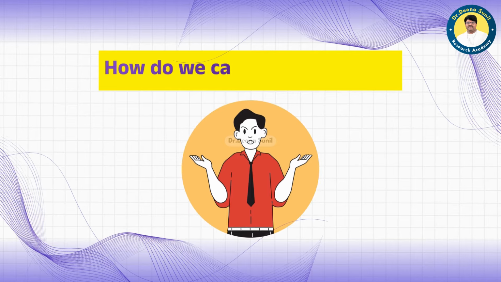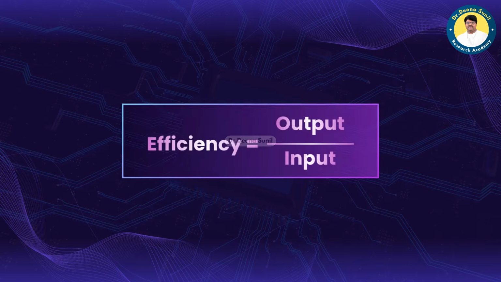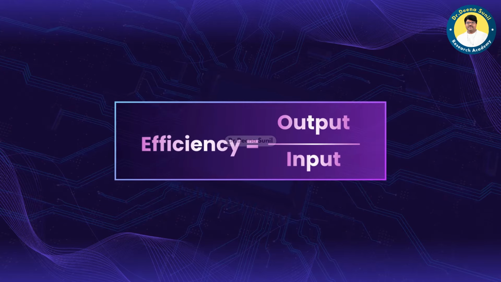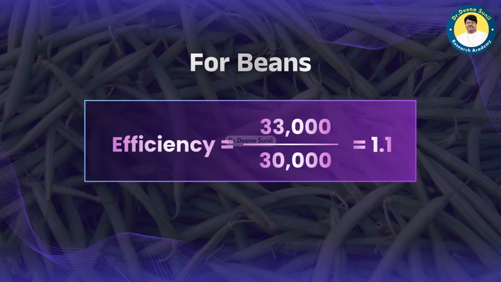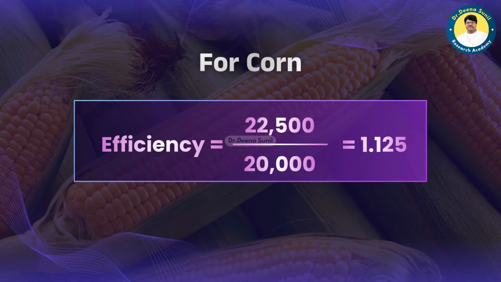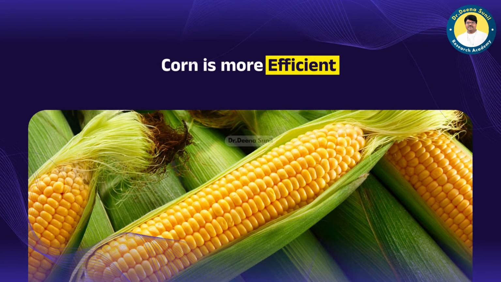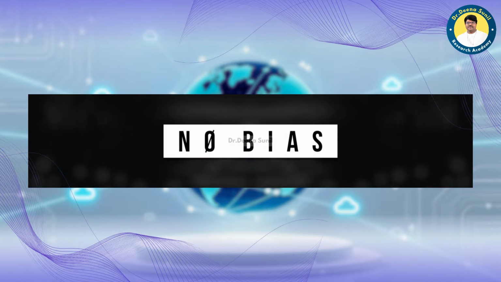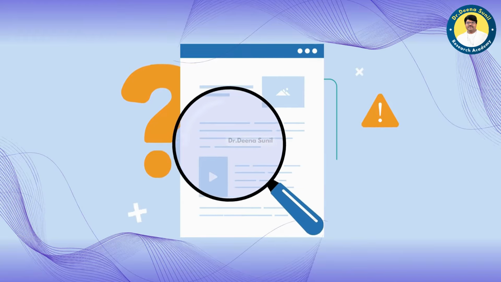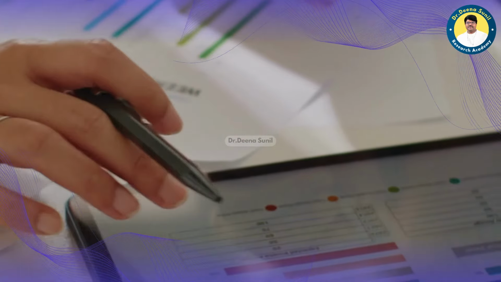So, how do we calculate efficiency? We use this formula: efficiency equals output divided by input. For beans, efficiency equals 33,000 divided by 30,000, which equals 1.1. For corn, efficiency equals 22,500 divided by 20,000, which equals 1.125. Based on the numbers, corn is more efficient. This is how we ensure there is no bias. We look at the facts and let the numbers guide us, not our personal preferences.